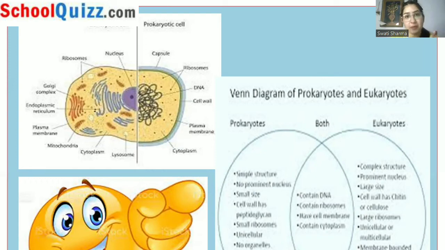Cell membrane will be present in both prokaryotes and eukaryotes. Then both of them will contain the cytoplasm. So this is something which is common for both of the cells. Now comes what is different.